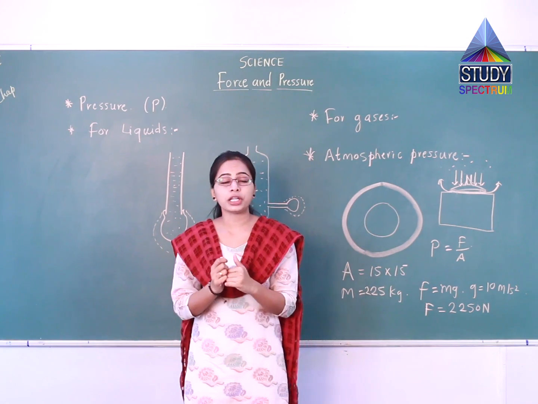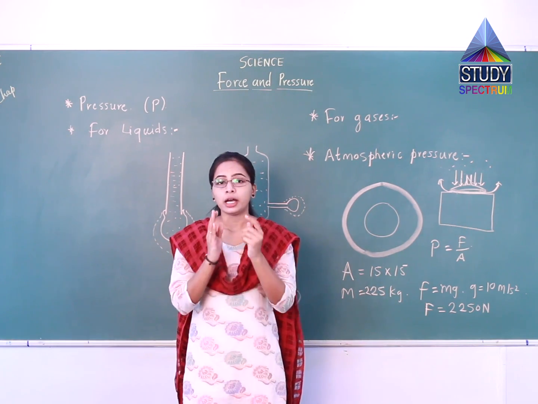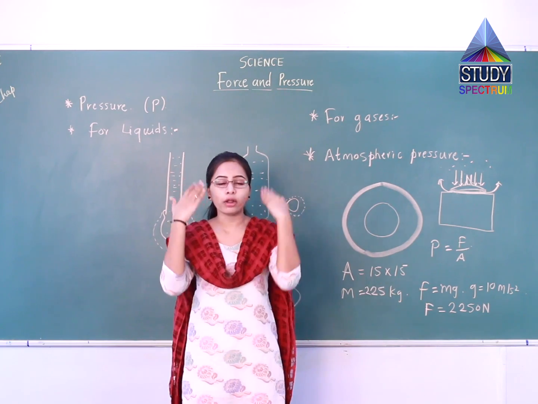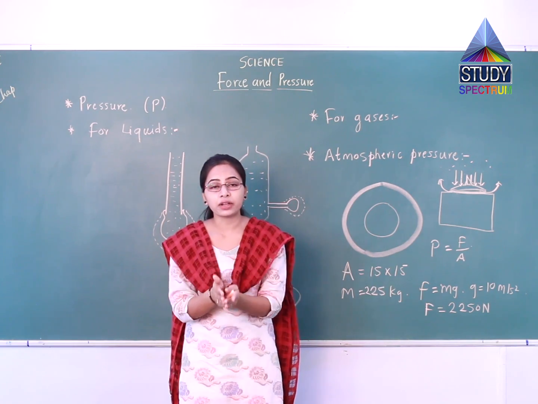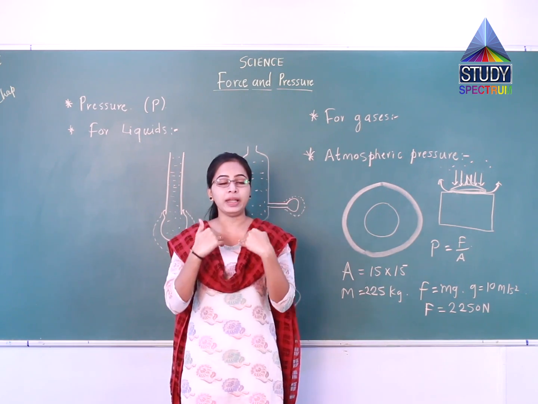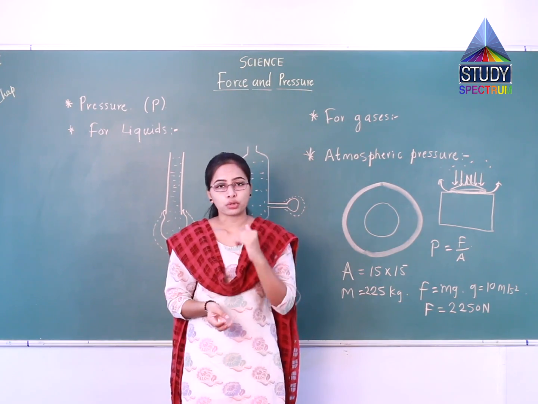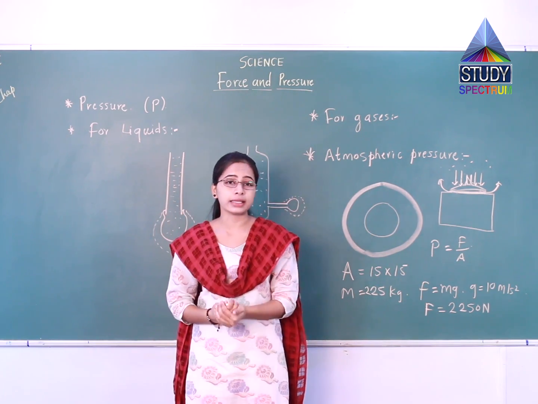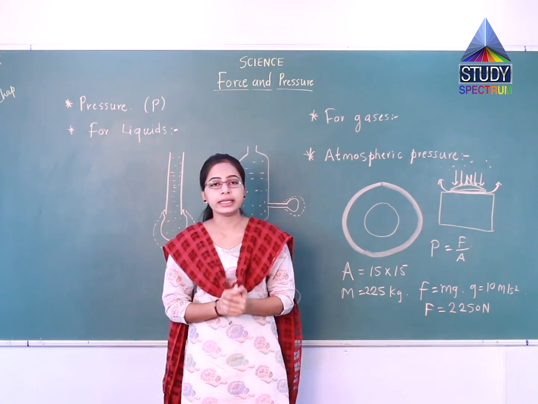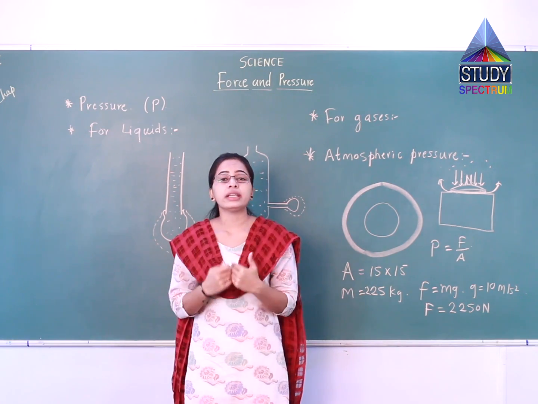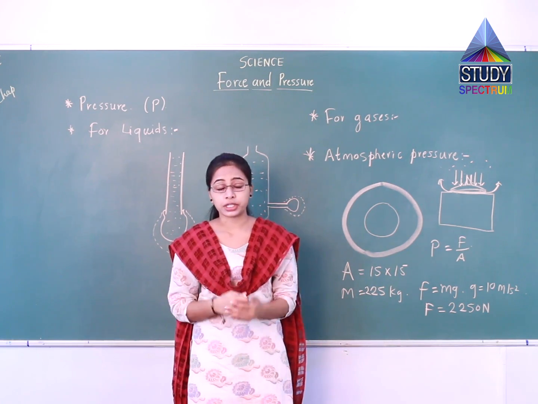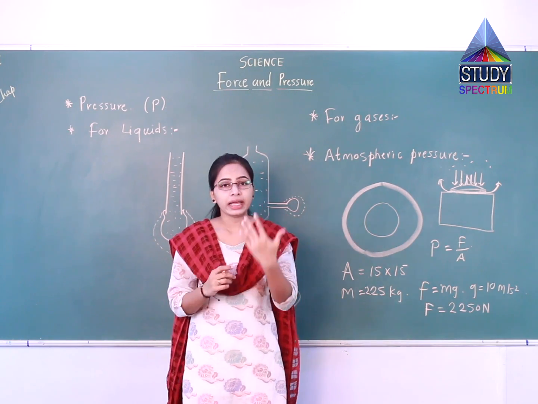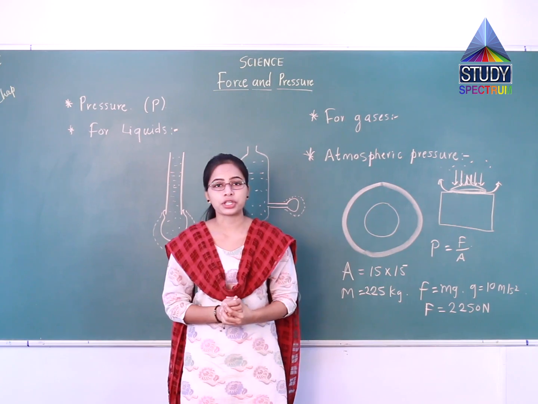We are not experiencing that much pressure, because the atmospheric pressure acting on our head or body is equal to the blood pressure of our body. So both pressures cancel each other and we do not experience it. But definitely it is everywhere. Wherever air is there, atmospheric pressure is there.